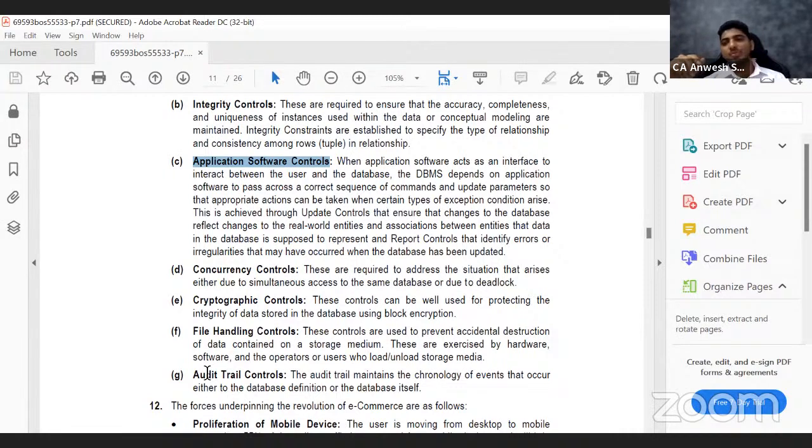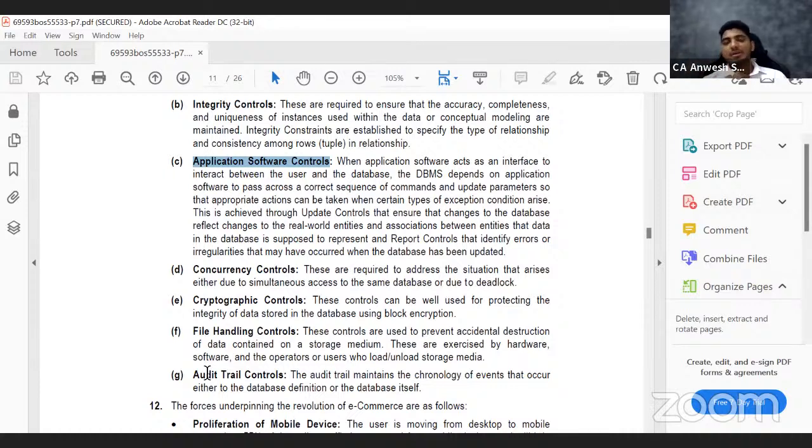Normally, if you're just using your book, you will not get to know who even passed that entry. You will not even know when that entry was passed. It may have one date column, but that date column can be anything. So if you have an audit trail, the software itself will record all these details: who is the person, when he has passed the entry, has he edited this or not.